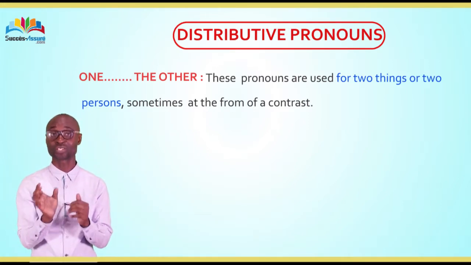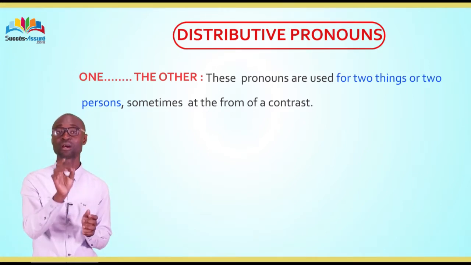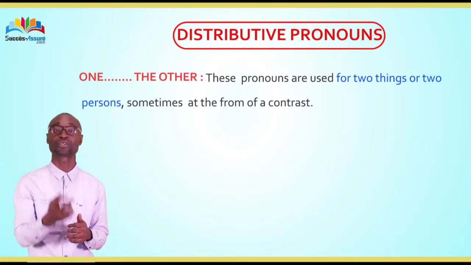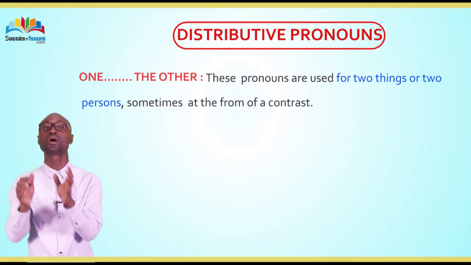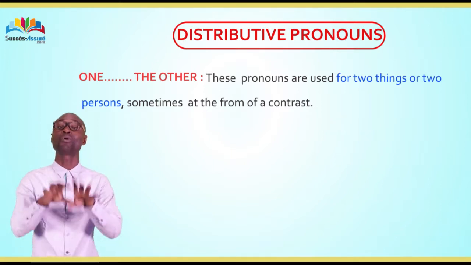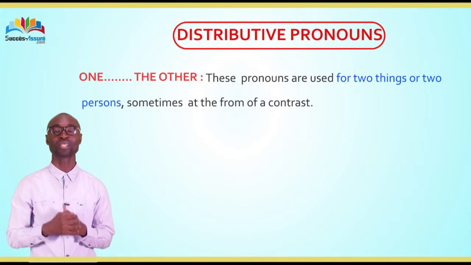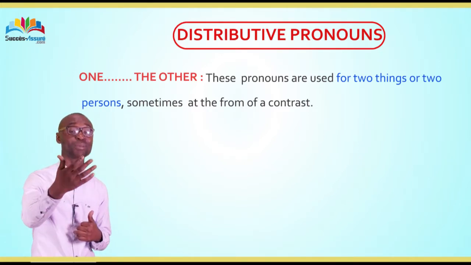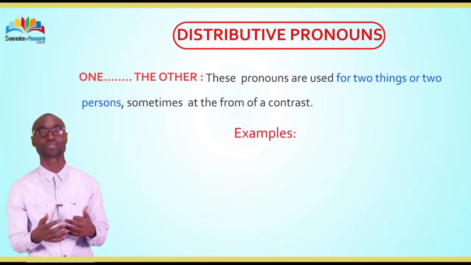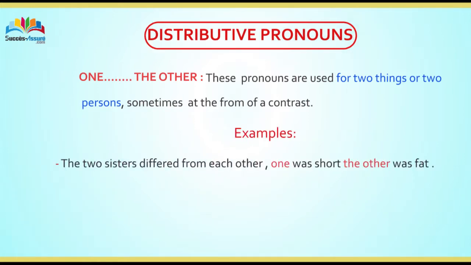Do you understand? We use one ... other for two persons or two things in form of contrast. Contrast is called opposition. I think that it is necessary to give you some examples concerning that part. Two sisters differed from each other. One was short, the other was fat.